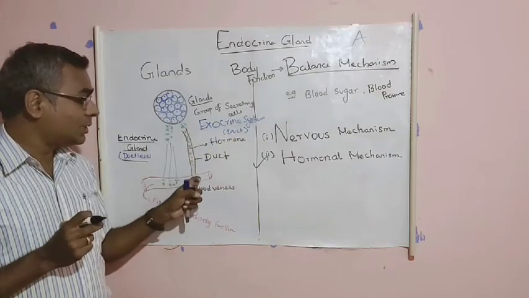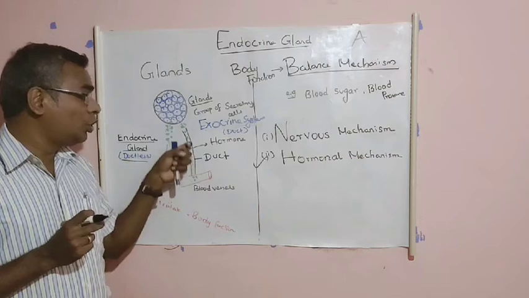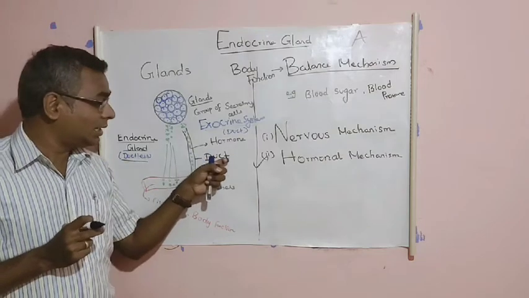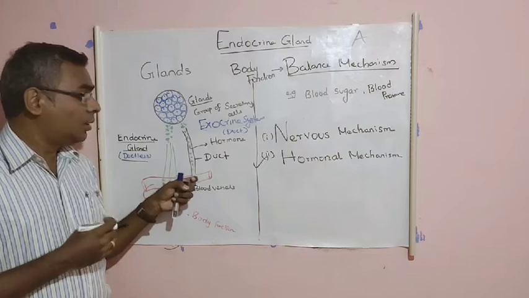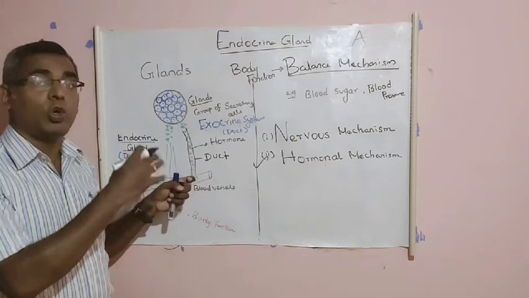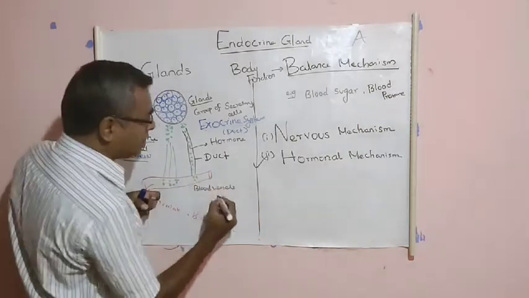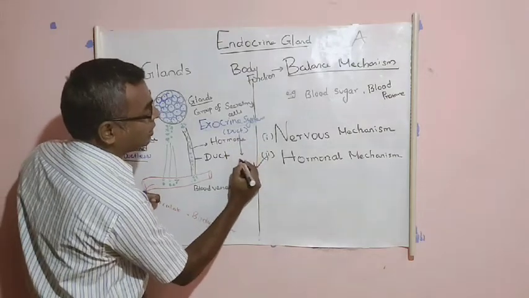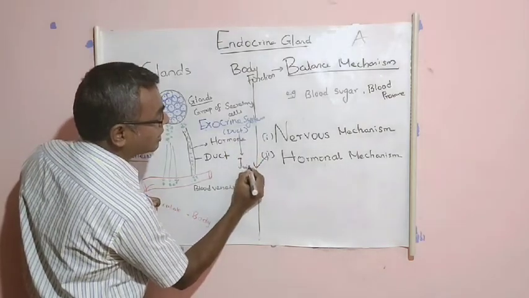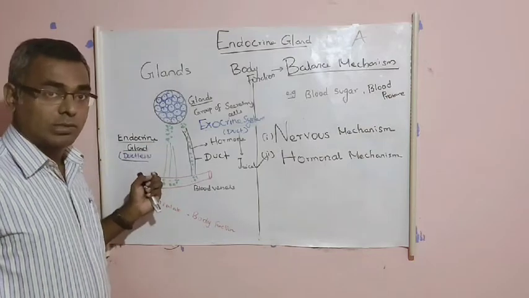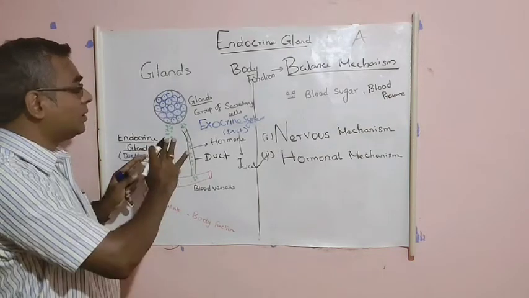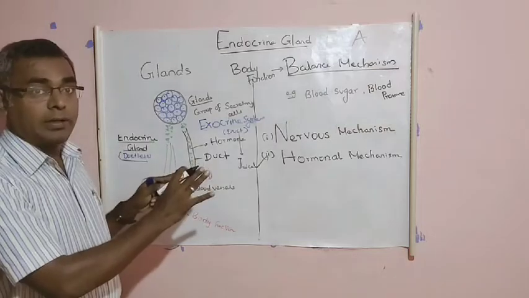It secretes the substance through a tube-like, duct-like structure, enters a particular part, and goes throughout the body. Mostly these substances are juice-like substances. Here mostly it is the hormones. See the difference? Endocrine and exocrine.